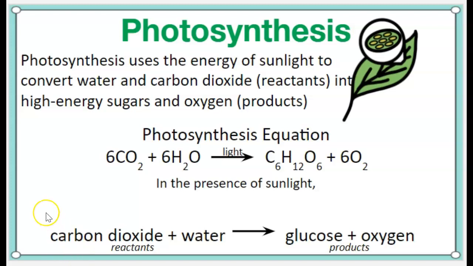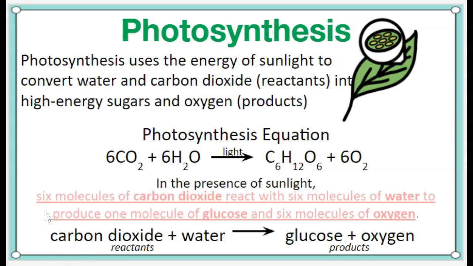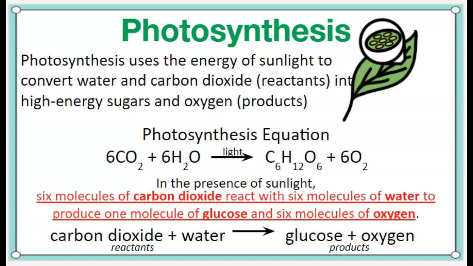All right, here we go. You should have said something like this. In the presence of sunlight, 6 molecules of carbon dioxide react with 6 molecules of water to produce, and you do need light present for that to happen, to produce 1 molecule of glucose and 6 molecules of oxygen. How did you do? All right, let's move on then.